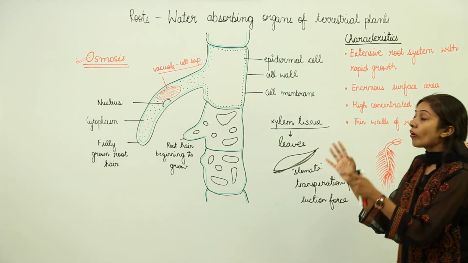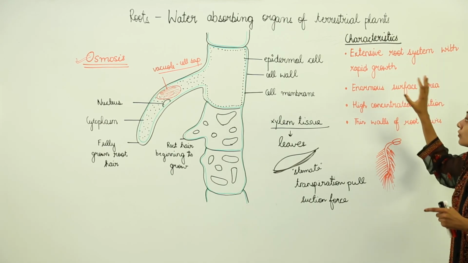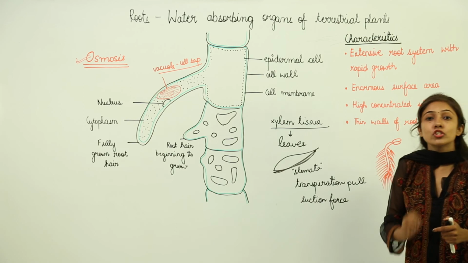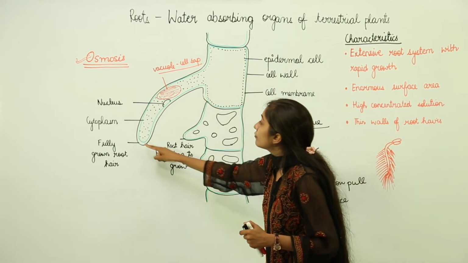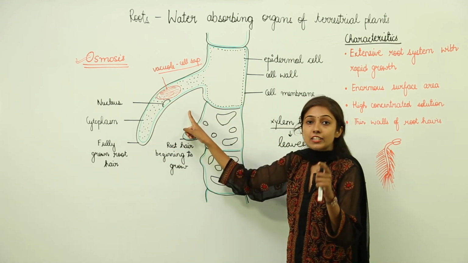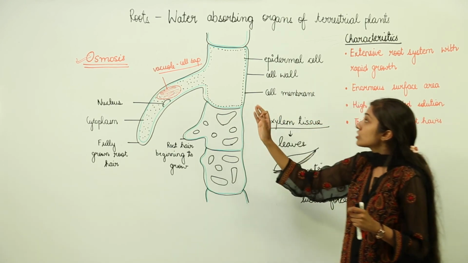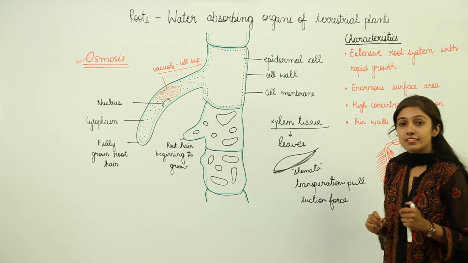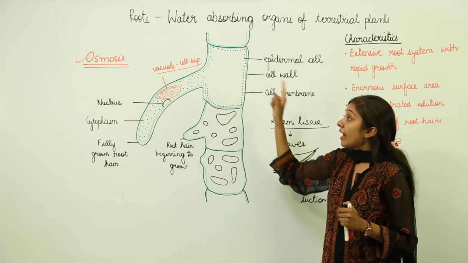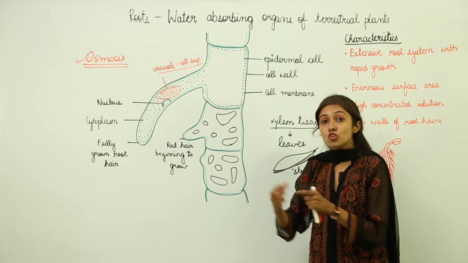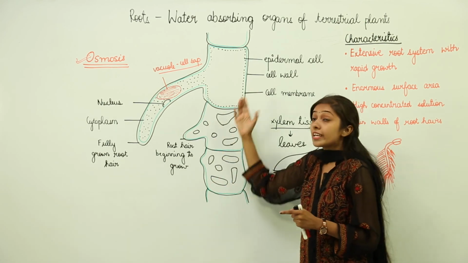So this is the importance of root hair, and these are the characteristics of roots due to which the roots are efficient water absorbing organs. This is how you will draw a single fully grown root hair, which is an outgrowth of the epidermal cells. I hope that roots, which are the water absorbing organs of terrestrial plants, their characteristics, the structure of a single fully grown root hair, the importance of root hair, plus the absorption system by which water is absorbed through the roots, are now clear.